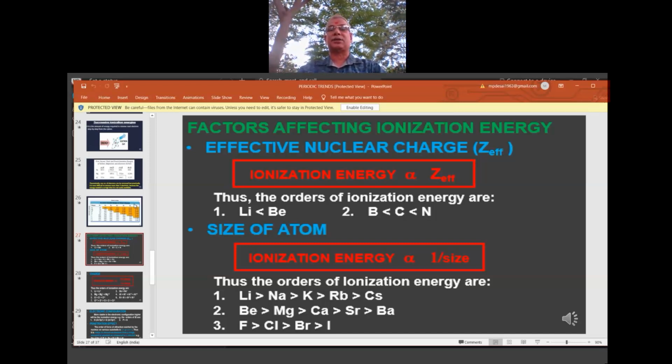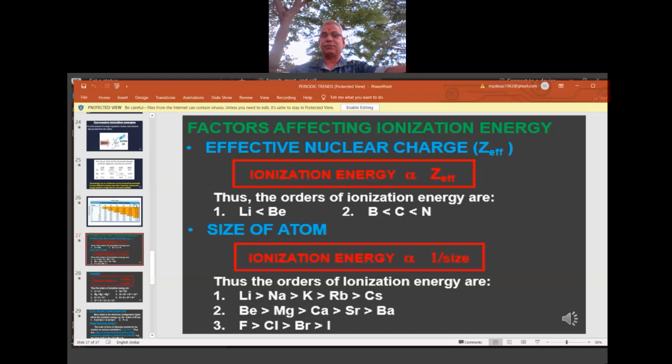Boron atomic number 5, carbon 6, nitrogen 7. So when you are moving from boron to nitrogen, you are moving from left to right, same reason. Left to right, increase in the effective nuclear charge, so increase in the IE.